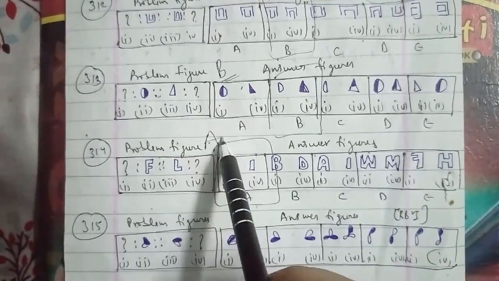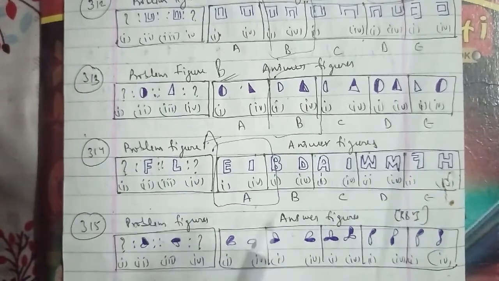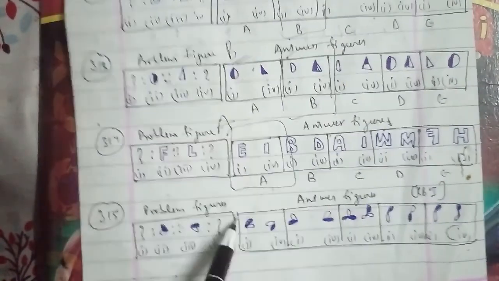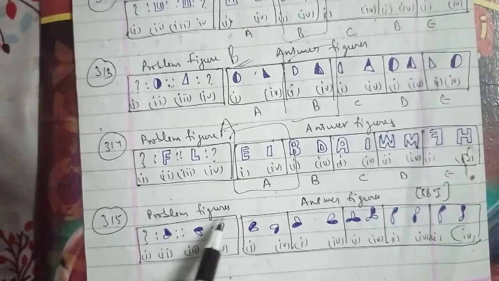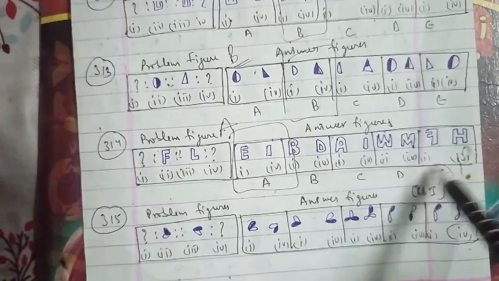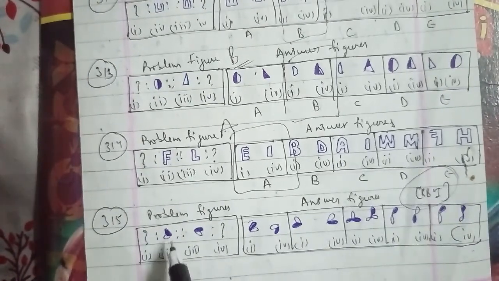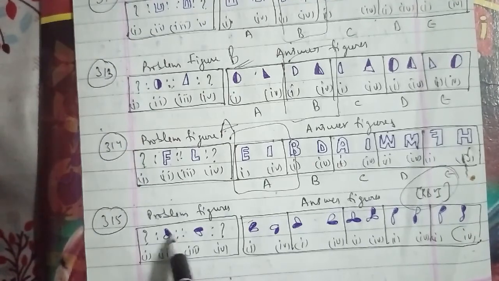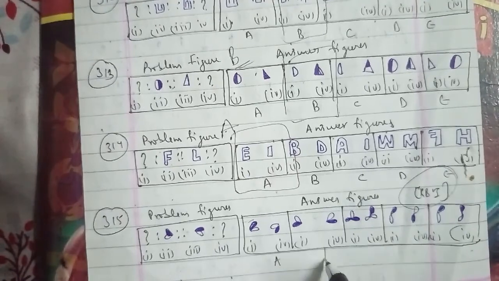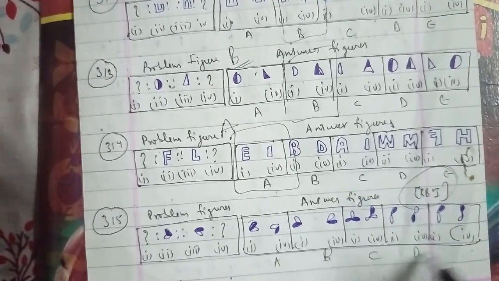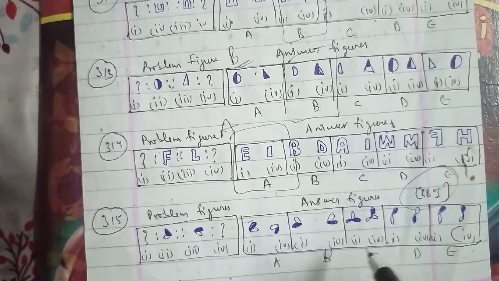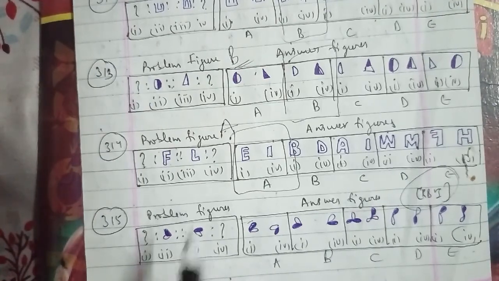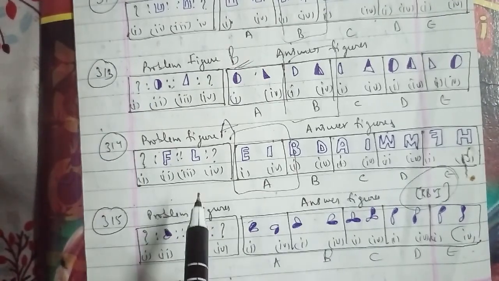We will go ahead with the 318th question of the session. These were the problem figures and these were the answer figures as well, named A, B, C, D and E here. In reference to it, the one separates out at the dividing line and the two parts get inverted to form the second. We can say that the figure that will be the right answer is the B figure for this question as well.